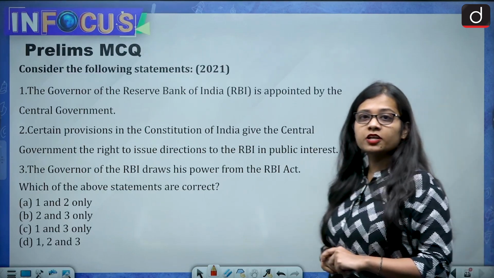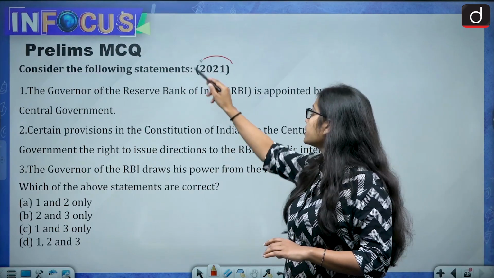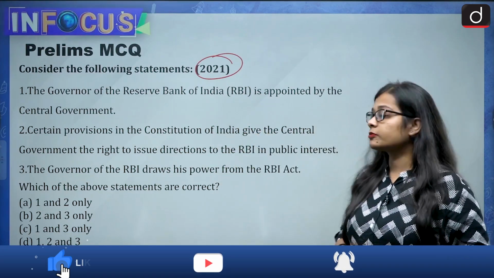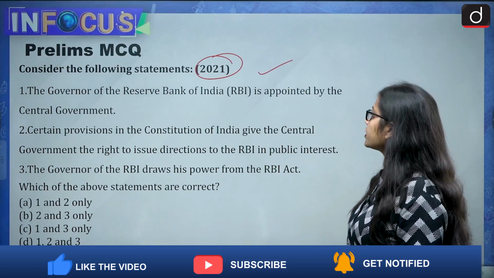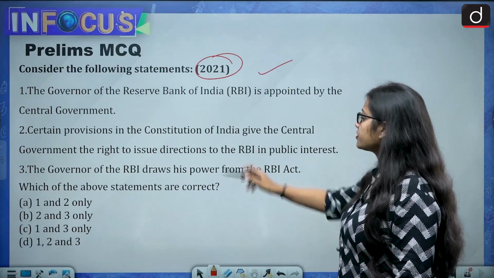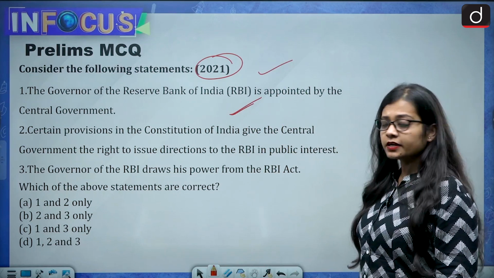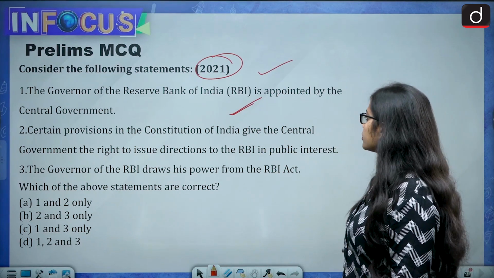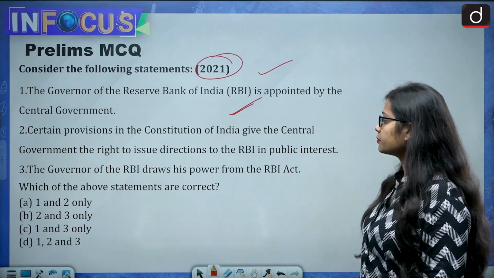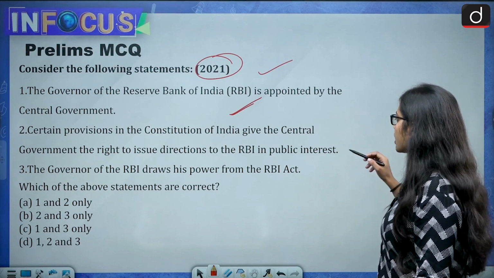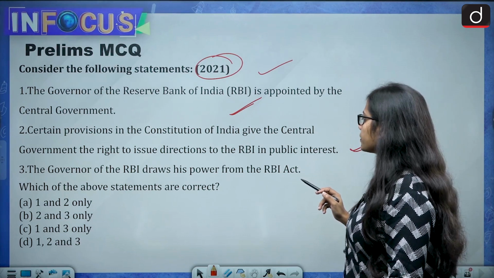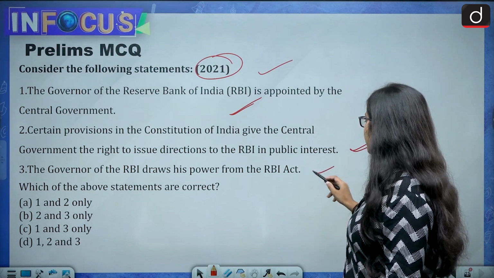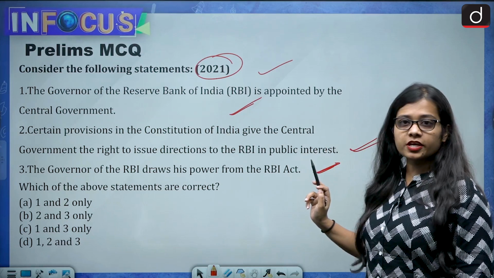Now in the end, a prelims MCQ, and it is a PYQ of the year 2021. Consider the following statements. First, the governor of the Reserve Bank of India is appointed by the central government. Second, certain provisions in the Constitution of India give the central government the right to issue directions to the RBI in public interest. Third, the governor of the RBI draws his power from the RBI Act. So these are the three statements.